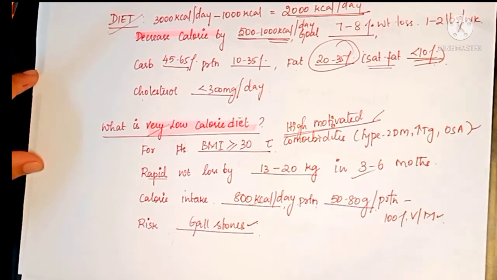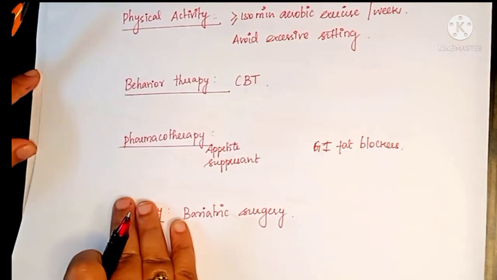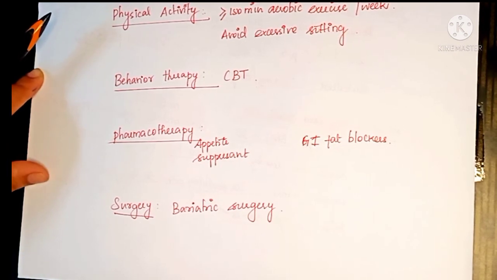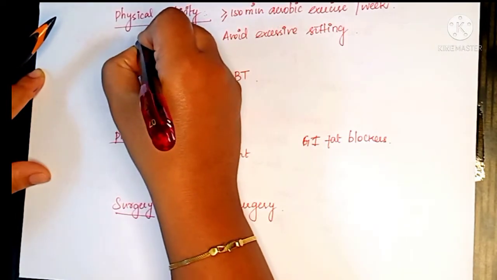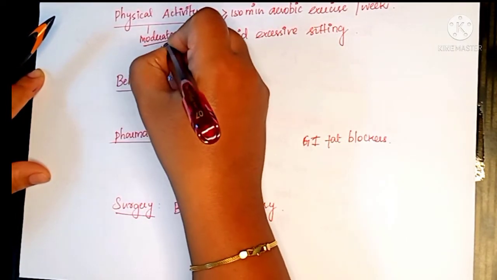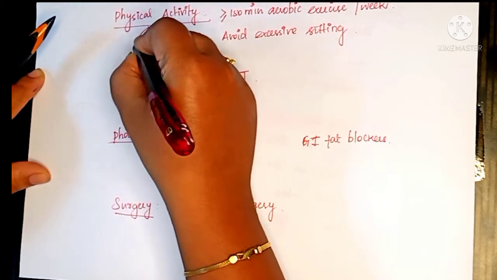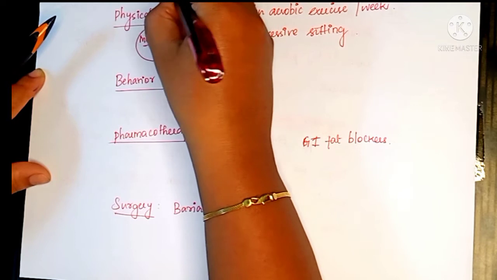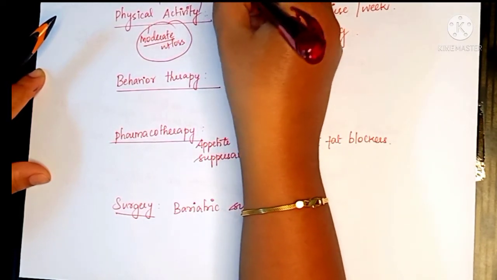So now the diet therapy is over. Now we will see the next important one, physical activity. Always the diet therapy alone won't give any good success. Like that, physical activity alone also won't give good success. Physical activity will only give moderate weight loss. Only when it is combined with diet therapy, physical activity plus diet will give 100% weight loss.